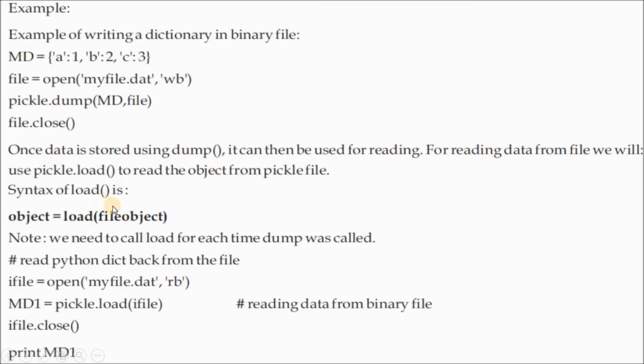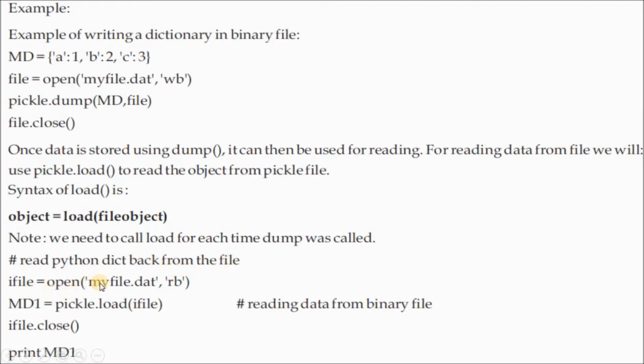Now we are going to read from the particular file. To read, see what we are doing. We take one variable, object, equal to pickle.load(file object). We need to call load each time dump was called. Read the Python dictionary back. That means the dictionary we stored in the previous example, we are going to read back from the file.